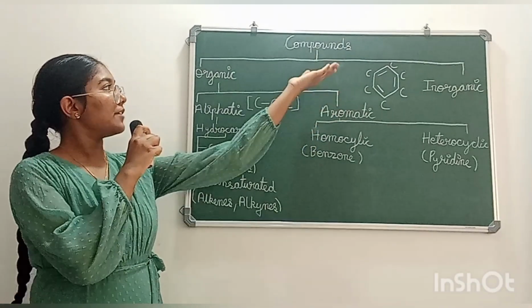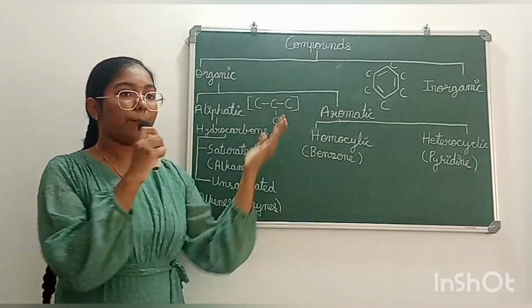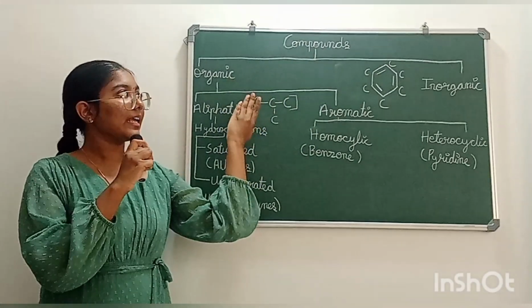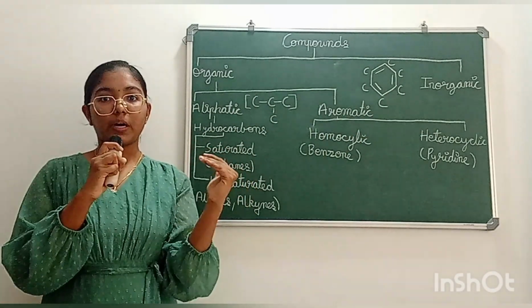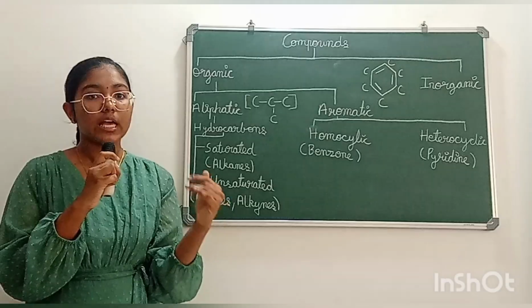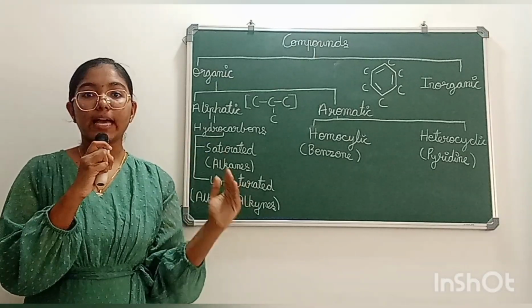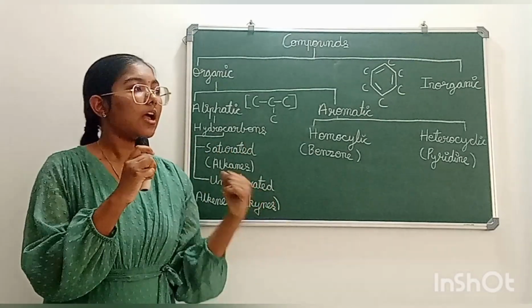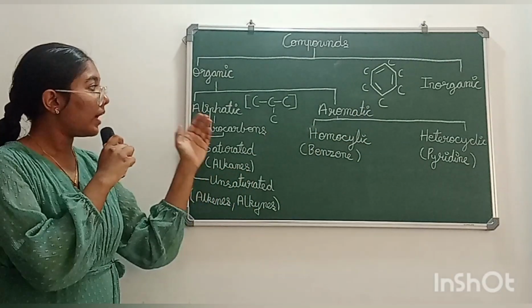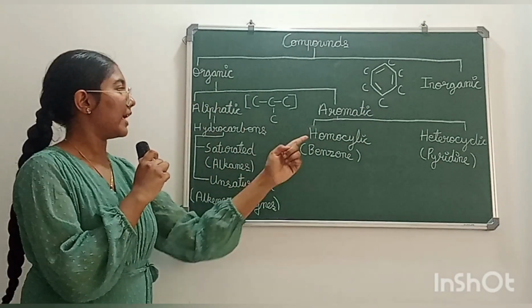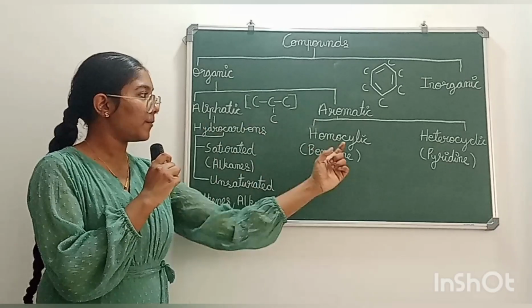Now let's see the classification of compounds. Compounds are classified into organic compounds and inorganic compounds. Organic compounds are the carbon compounds except oxides, carbonates and carbides, and the other compounds are classified as inorganic compounds. Under organic compounds we have two types, aliphatic and aromatic.